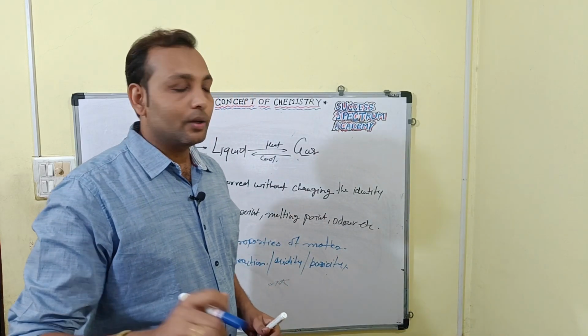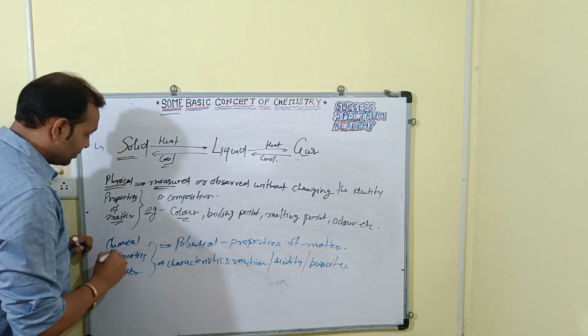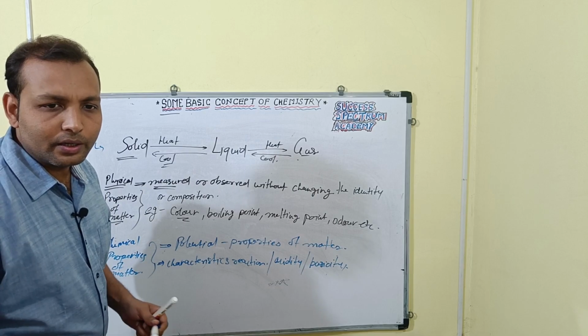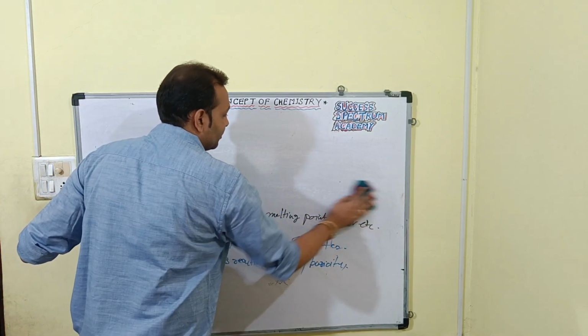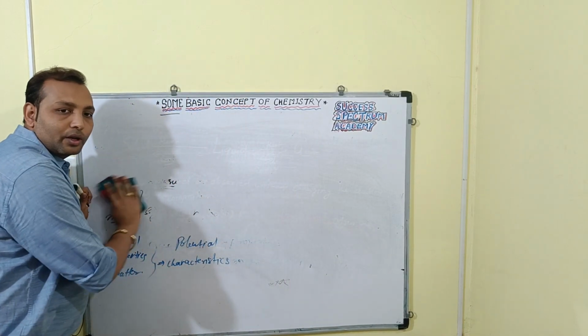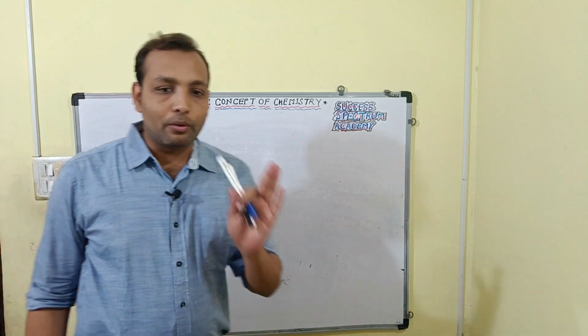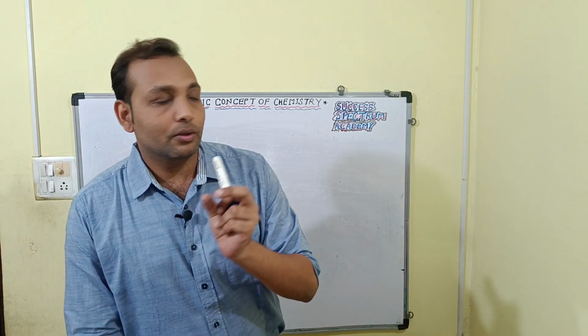Then measurement, okay? So here the next thing is measurement. So any quantitative observation is represented by what? A number followed by a unit, yes or no?